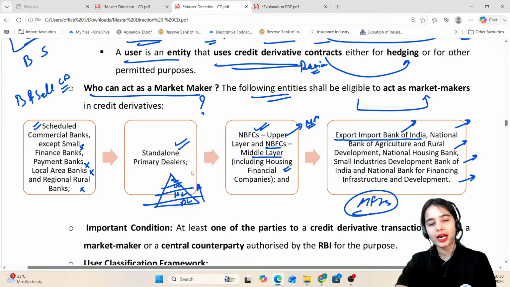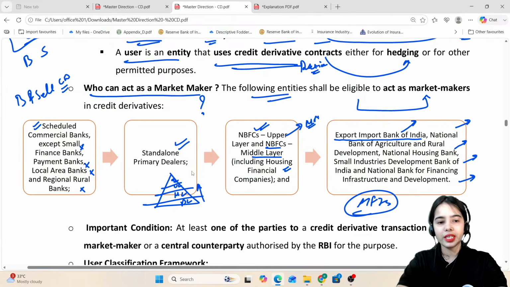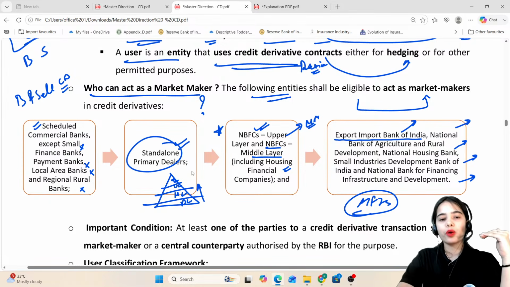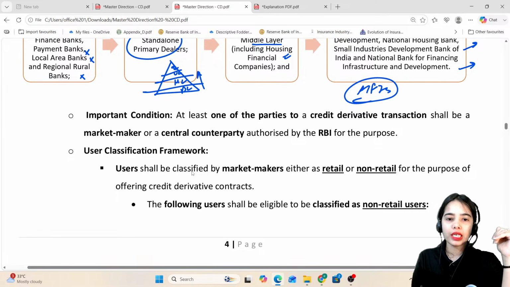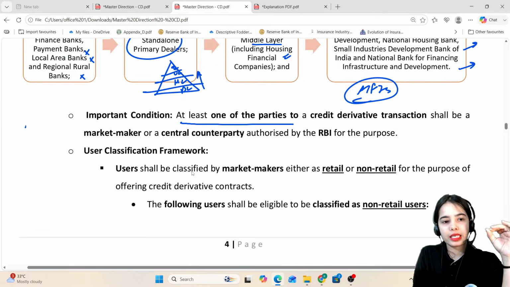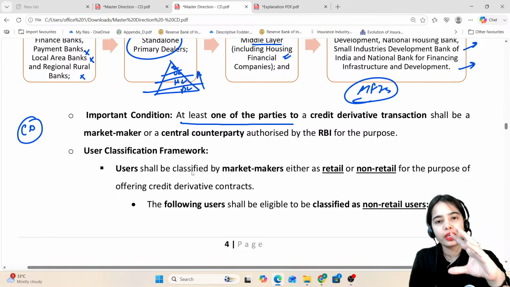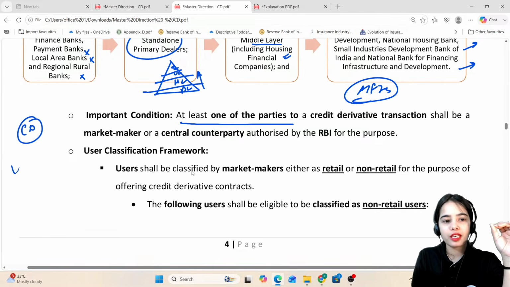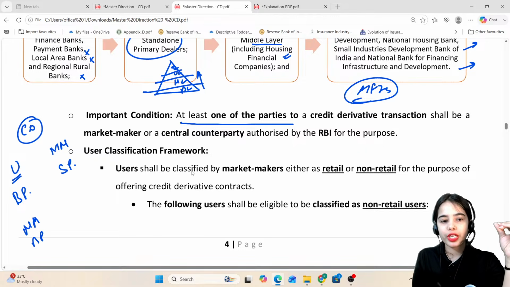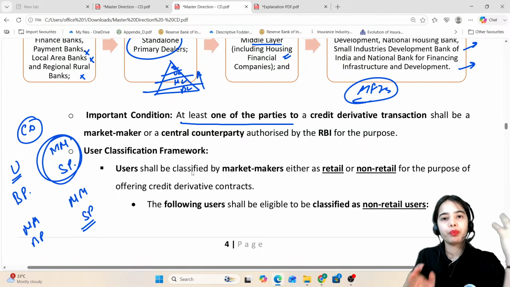So who can act as a market maker? Scheduled commercial banks, excluding small finance banks, payment banks, local area banks, and regional rural banks, the standalone primary dealers, and these other entities are allowed to become market makers. An important condition is that in a credit derivative, at least one of the parties should be a market maker. That means if one party is a user, that is, the buyer of the protection, the other party should be the market maker who sells the protection, or the market maker can also buy the protection. So at least one party should be the market maker.